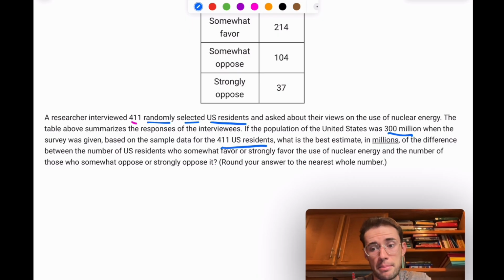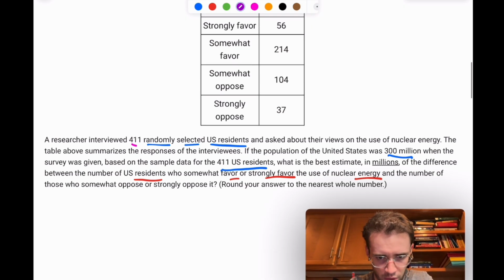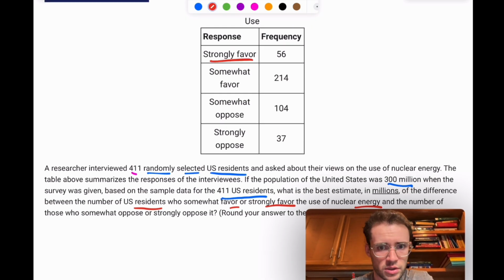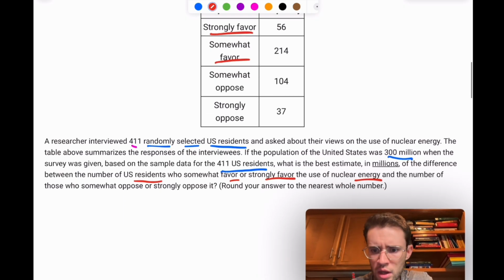best estimate in millions of the difference between the number of US residents who somewhat favor or strongly favor use of nuclear energy. So that's one of the categories, somewhat or strongly favor. And again, it's going to be in millions, compared to the number of those who somewhat oppose or strongly oppose.